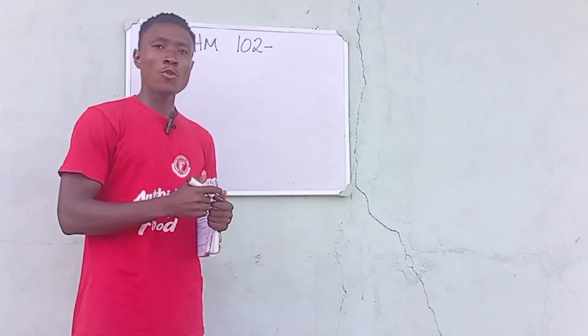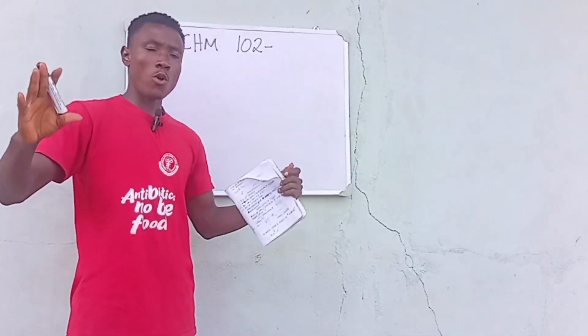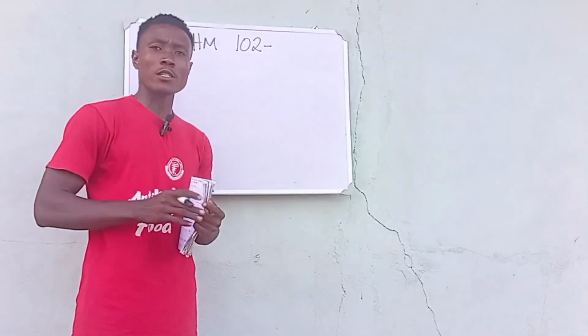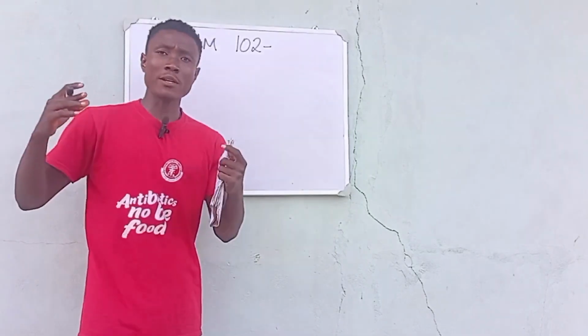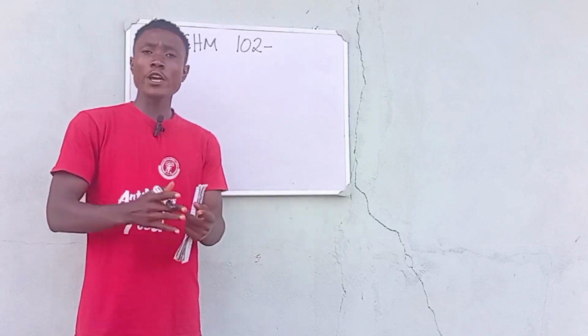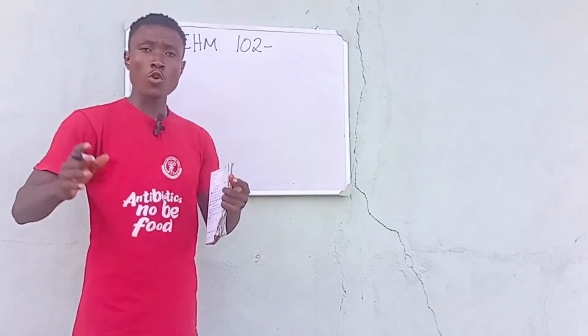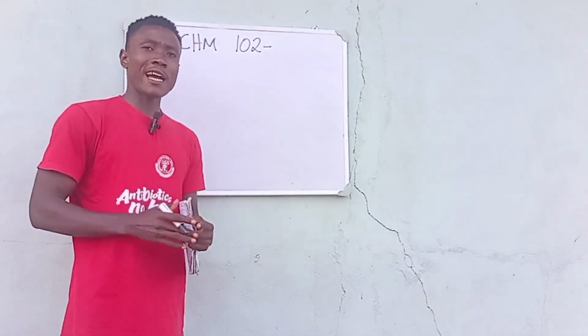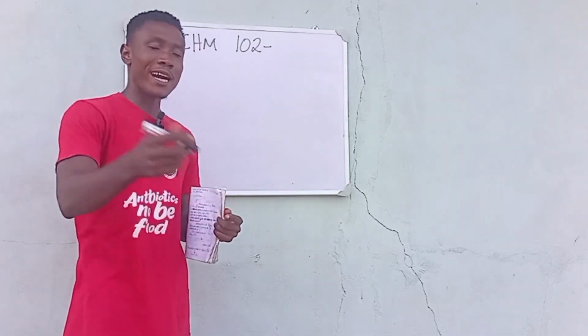And yesterday we were able to finalize everything concerning alcohols, right? We talked about the alcohol, saying that another name for the alcohol is also known as the alkanols. We also talked about the hybridization of the alcohol, and their functional group, which is OH binding with an alkyl group. We also talked about the classification of the alcohol, which is monohydric alcohol, dihydric alcohol, trihydric alcohol, and polyhydric alcohol.